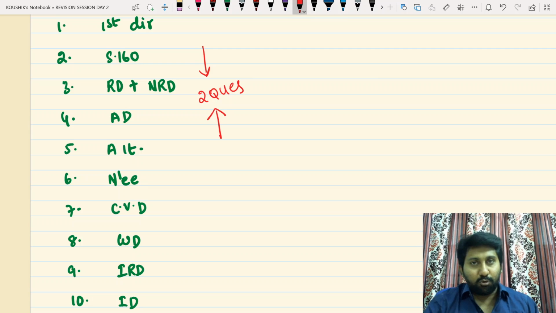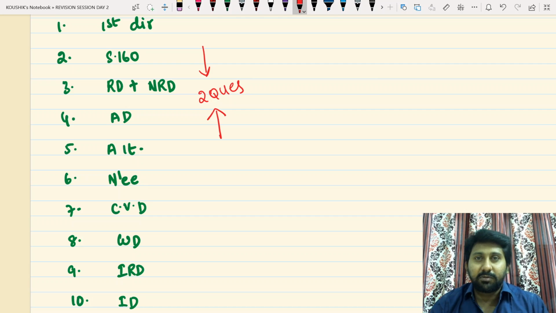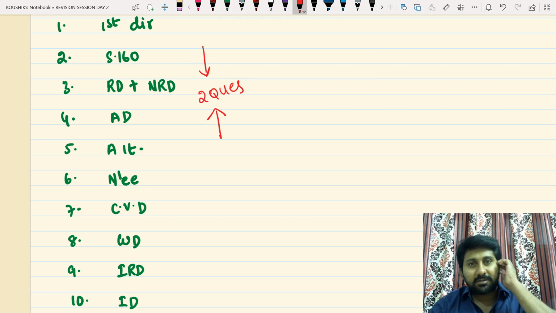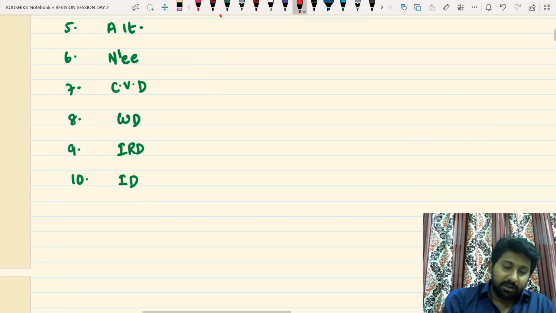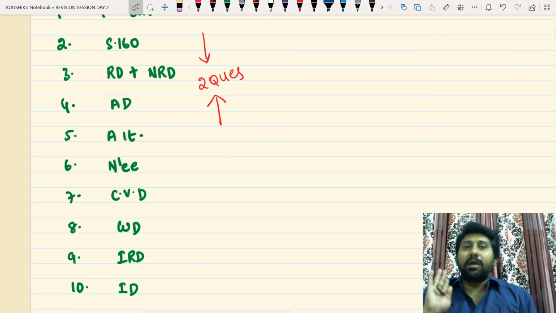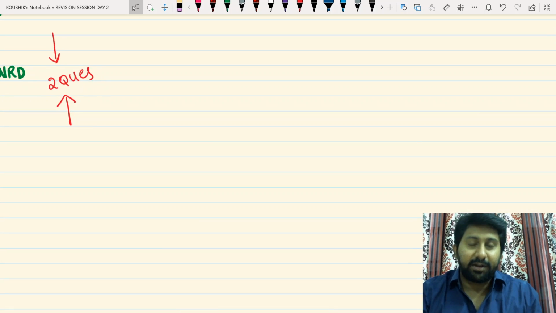Marks irrelevant, 2, 2, 3, 3, 4, 4, any pattern it can come. Combination is also possible. A combination of 3 marks and 5 marks, 3 marks and 3 marks, 3 marks and 2 marks, 3 marks and 4 marks. Any combination can come. 2 pakka questions will come from these areas. That means 10 questions we are going to read now. From these 10, 2 can be coming in examination. Generally, in 99 cases it will come mandatorily in the exam.